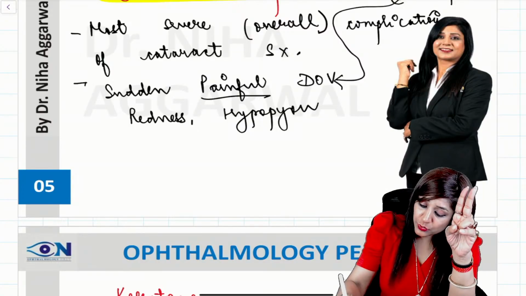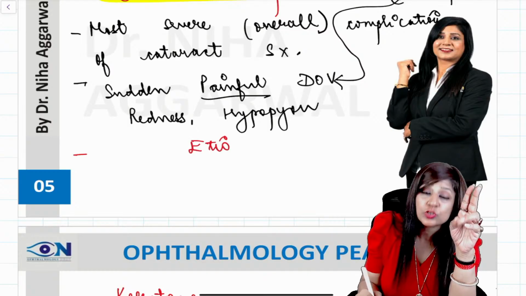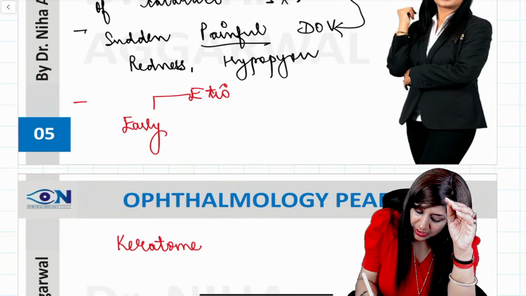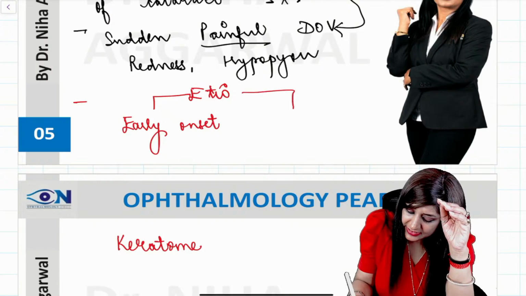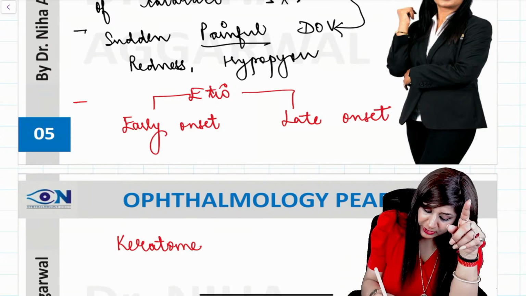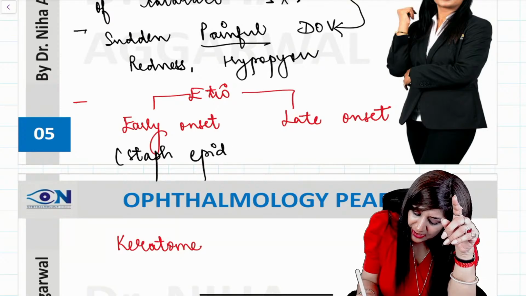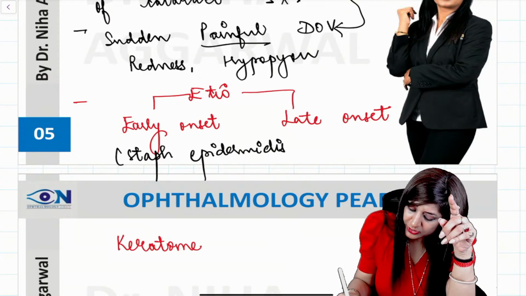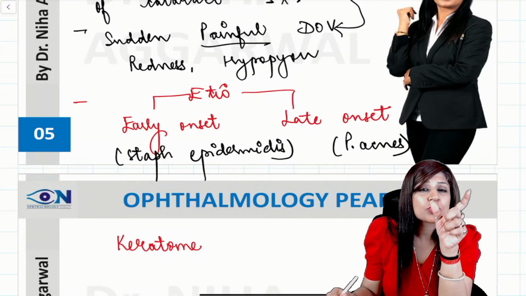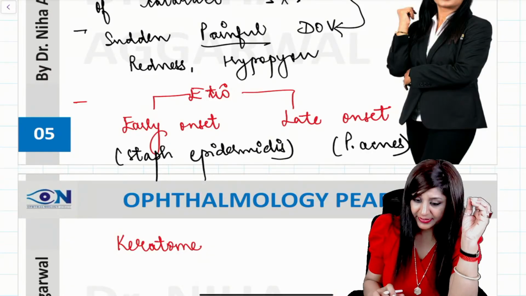They can also ask you a question related to the etiology of this endophthalmitis. So always look at the onset, whether it is early onset or late onset. Early onset will be caused by Staph epidermidis, and late onset will be caused by Propionibacterium acnes. They can ask you about the clinical scenario or the cause of bacterial endophthalmitis.